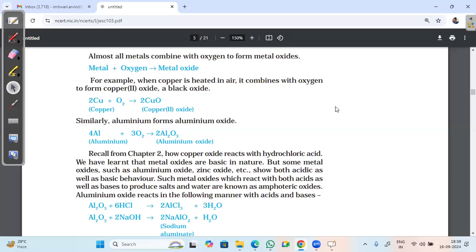Tell the name of any two non-metal oxides.